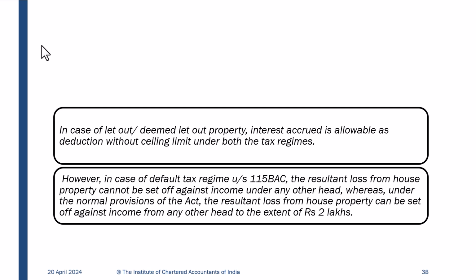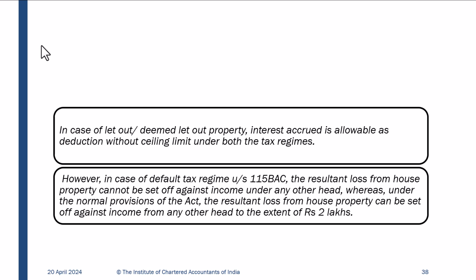Yes, sir. So in case we rent a house, we can claim the deduction of accrued interest in both the tax regimes. Absolutely. But in case the house is owned by us, then under the new tax regime, which is the default tax regime as of now, we cannot set off the 2 lakh rupees of interest loss. Absolutely. In case of a deemed let out property, interest accrued is allowed as a deduction without ceiling limit under both the tax regimes.